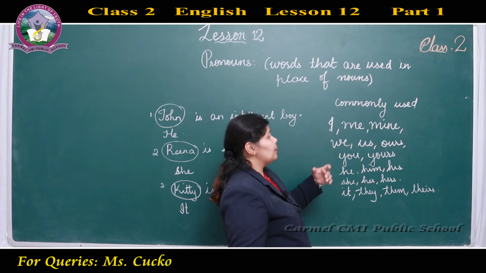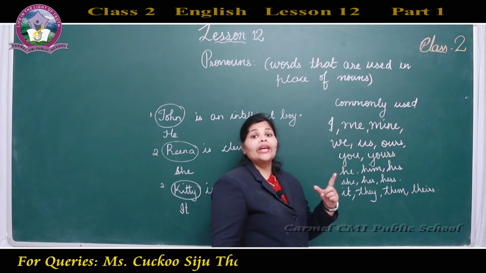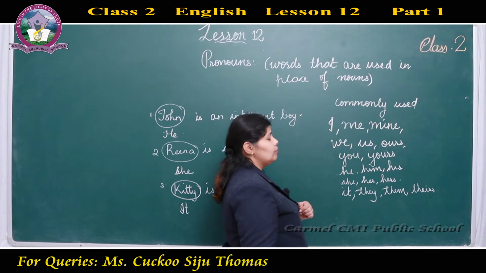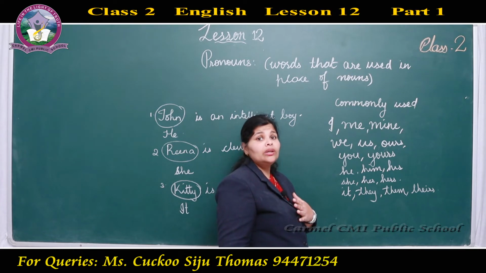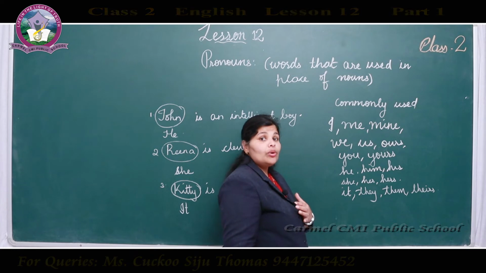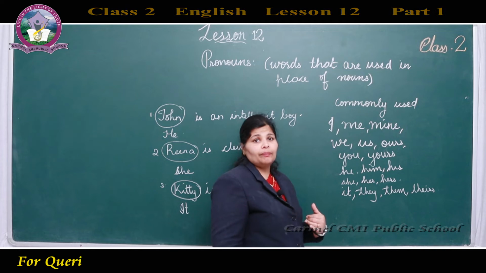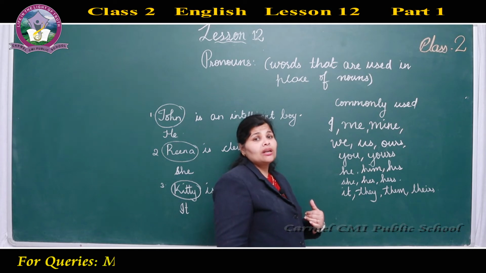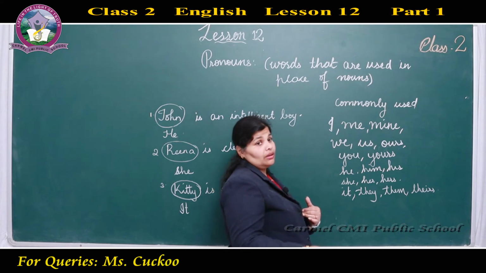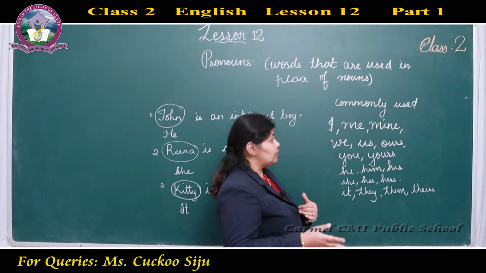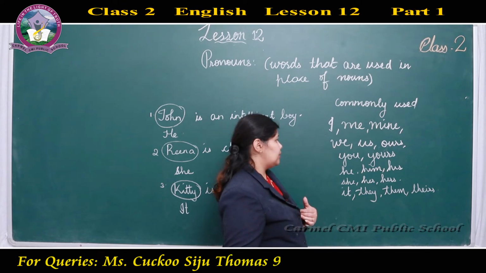So, next, we, us, ours. We means there are more than one person. Can we go for a picnic? So, I am not alone. I am asking my friends also, can we go for a picnic? Next, us. Can you bring us our tiffin box? So, we are asking to bring our tiffin box. Not one person, there are many people.